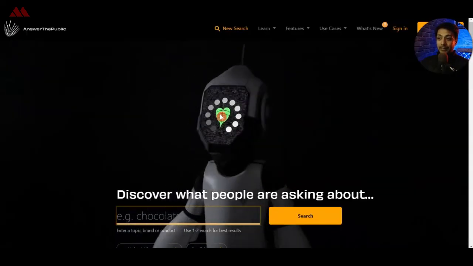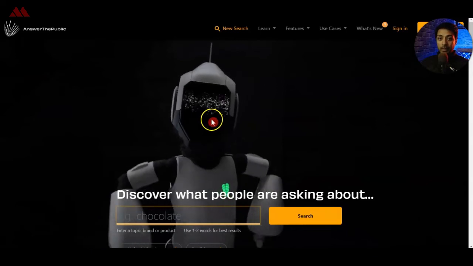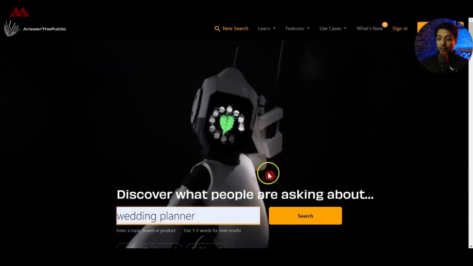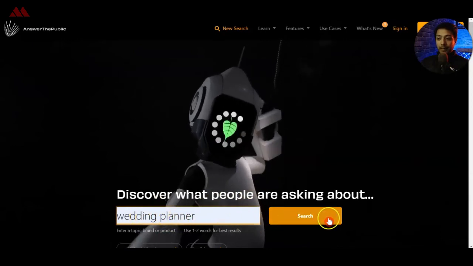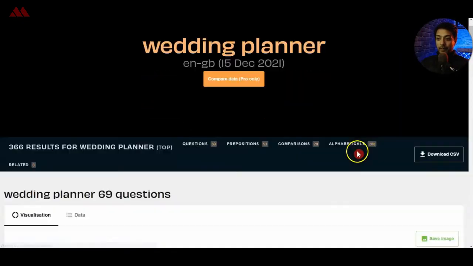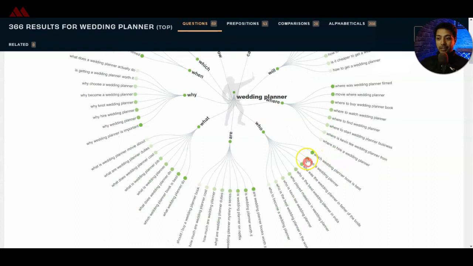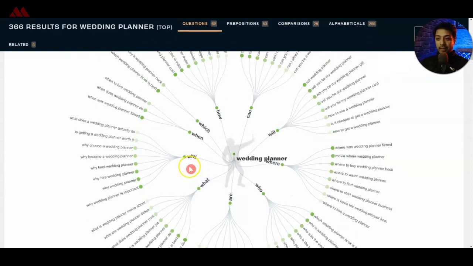So next in our list is answerthepublic.com. And this is a very powerful tool for long tail keywords. So let's say we want to search for wedding planner. Let's click on search. And this is giving us 366 results for wedding planners. And it shows the keyword research in this kind of a weird diagram.